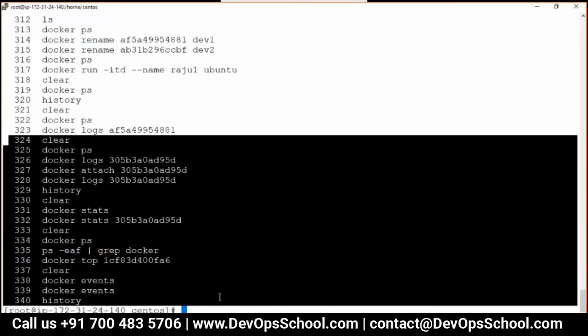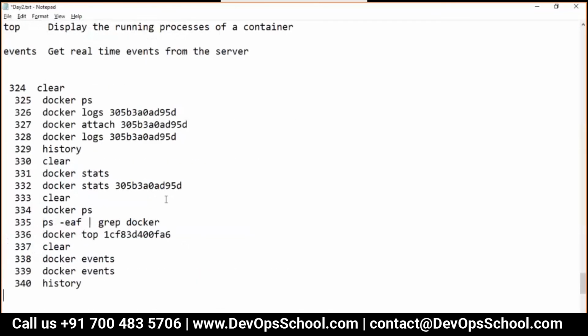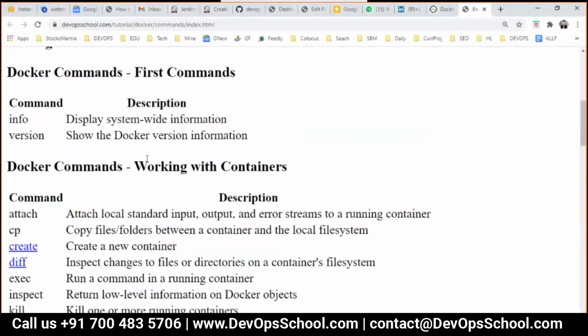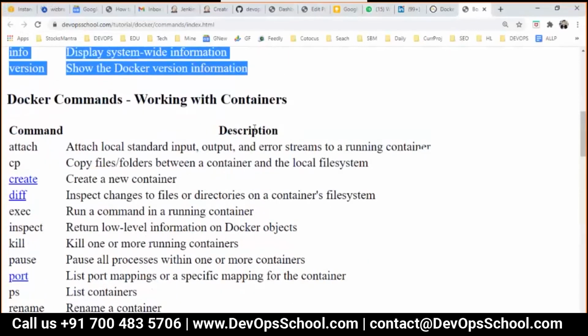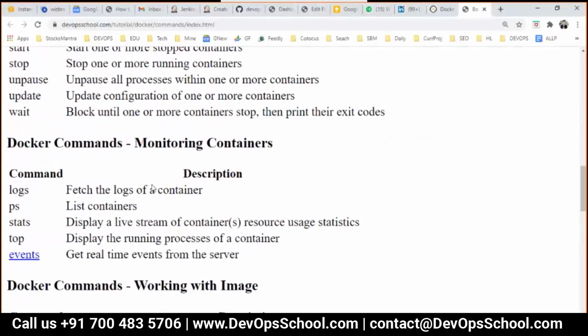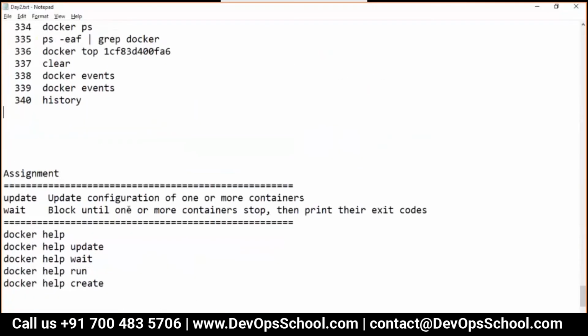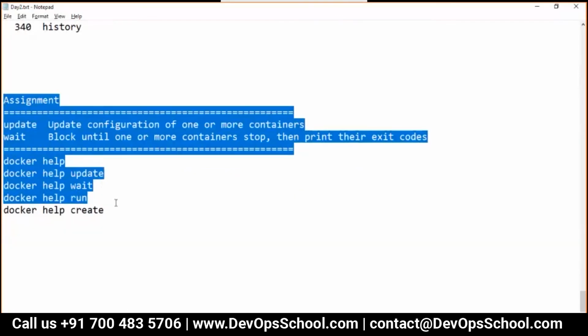Okay, so guys, I showed you the demo of all the commands. Now look at this here. The first few commands were about working with containers and monitoring containers. Everything is done. And there are 2 assignments also that you need to find out.